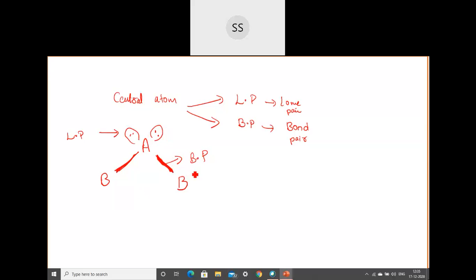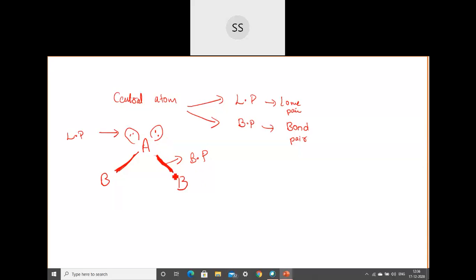Now here, bond pair electrons are there, students. They are held between the two atoms. That means they are restricted between the two bonds. So the repulsion which they will be causing will be less compared to the ones which are in the lone pair. Lone pair means they are not involved in the bonding. So they are just left free. So who will cause us more trouble? Who will cause us more repulsion here, whether it is bond pair or whether it is lone pair?